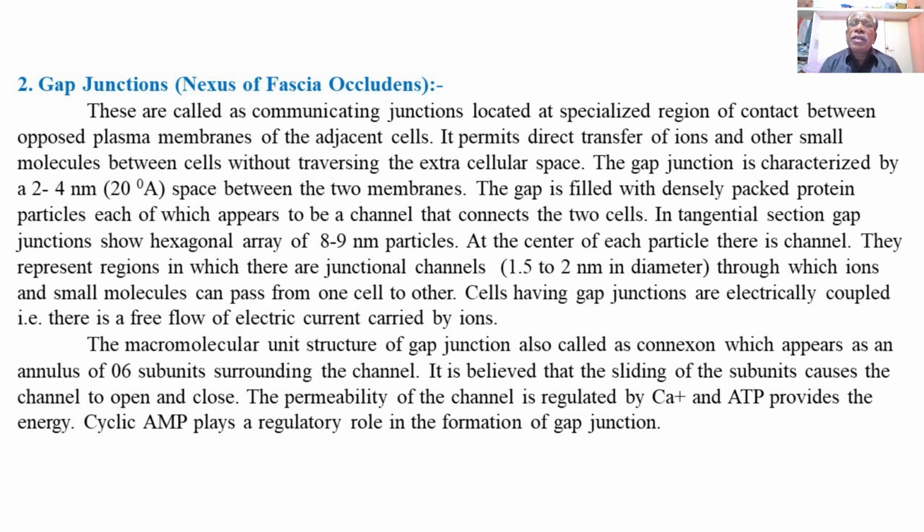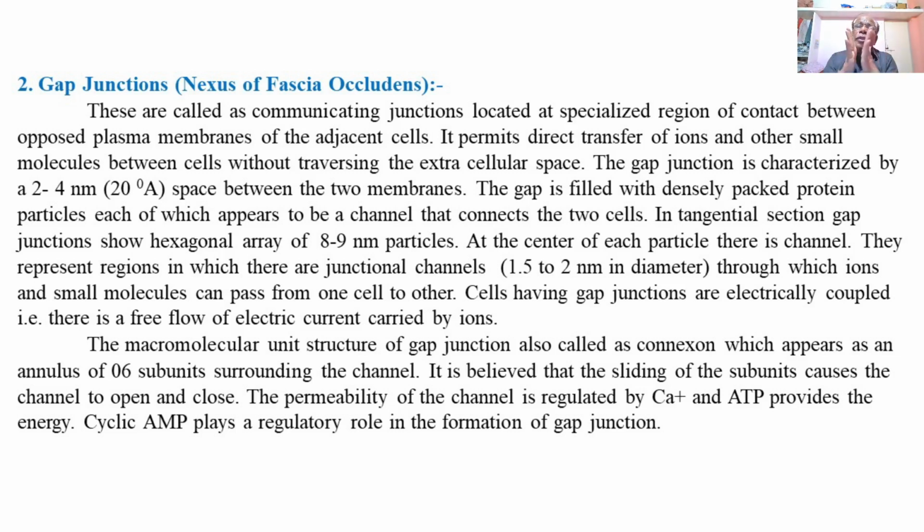The gap junction is characterized by a 2 to 4 nanometer space, that is about 20 angstrom units, between the two membranes.